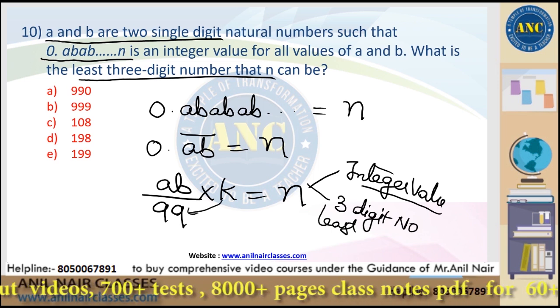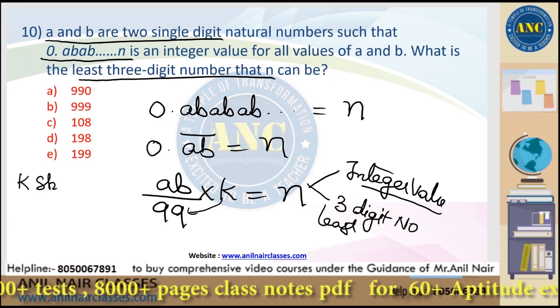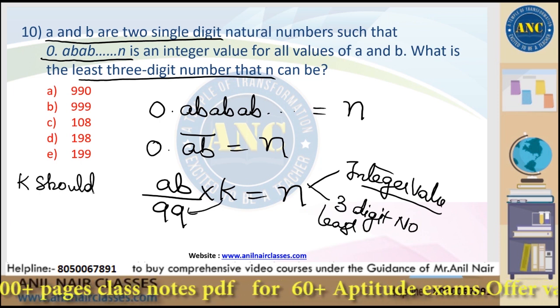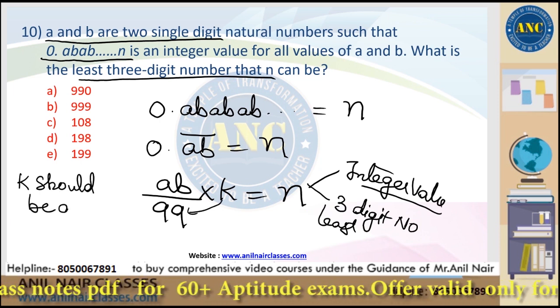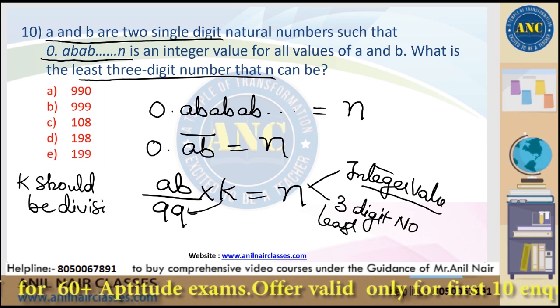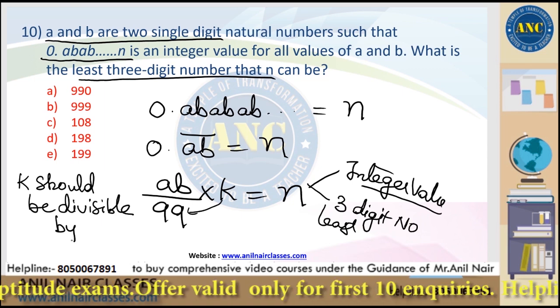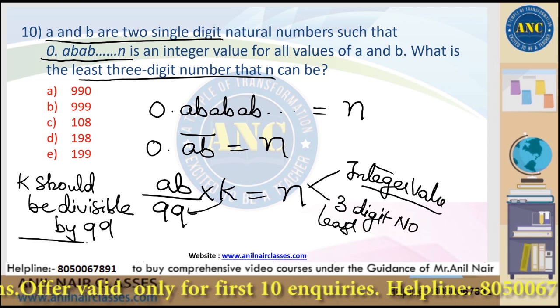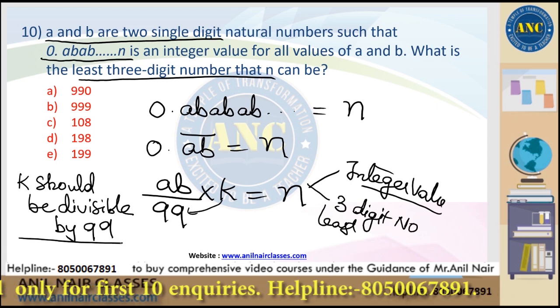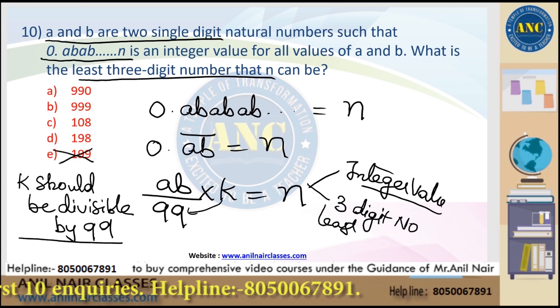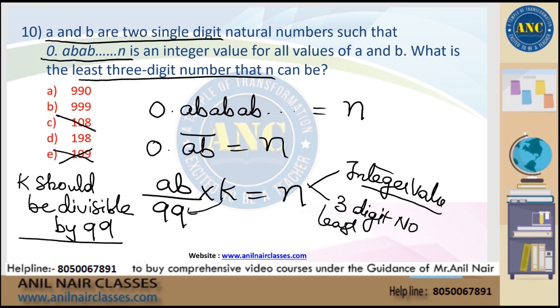That means K should be a multiple of 99. K should be divisible by 99. 199 is not divisible by 99. 108 is not divisible by 99. 999 is not divisible by 99.